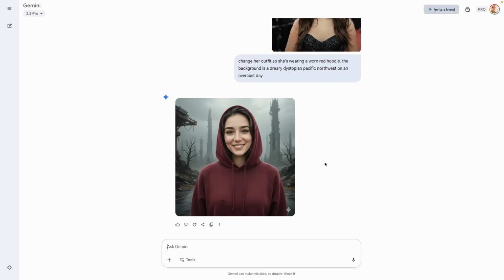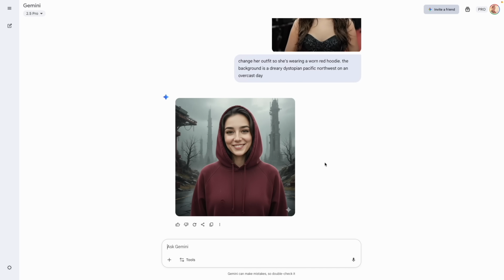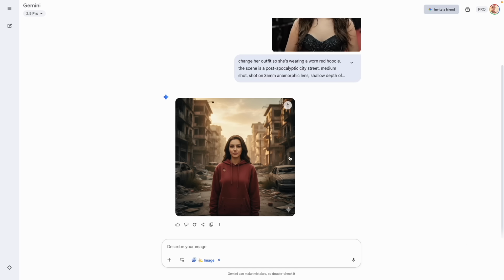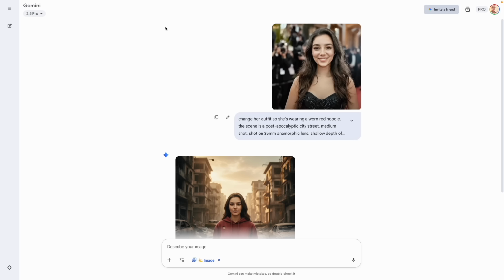I know I can do a lot with the prompting on this, but I just don't think that Nano Banana is the right tool for this. She looks a lot more artificial. She looks like an airbrush painting almost. Now we'll add some more things to the prompt to make sure that we're getting more of a film type of look. So let's see how this one turns out. It looks like The Last of Us, but it looks more like the video game version of The Last of Us. So it's not very realistic at all. Nano Banana is cool, but in this case, it's not what I'm looking for.